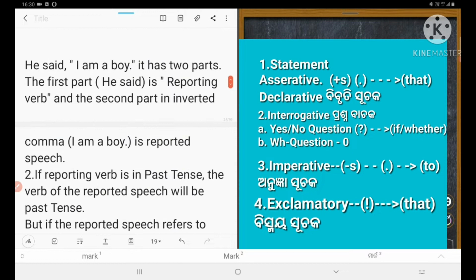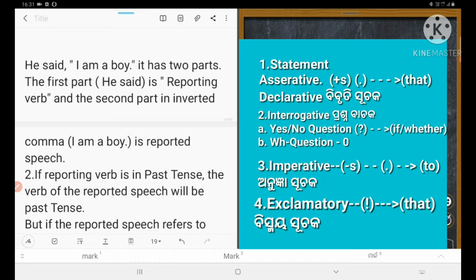So here: He said, "I am a boy." Mark the sentence. This is a direct speech. Here we find two parts. One, he said; another, I am a boy. I am a boy is in inverted comma. Could you understand? So he said is the reporting verb. This part is called the reporting verb. He said is the reporting verb, and I am a boy is the reported speech. So he said, "I am a boy." Mark the sentence. It has two parts.